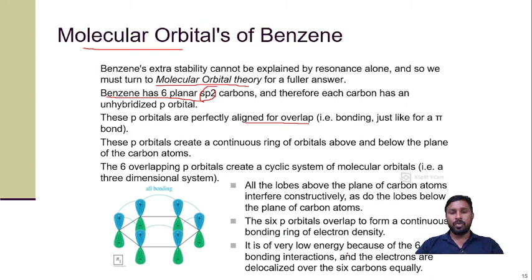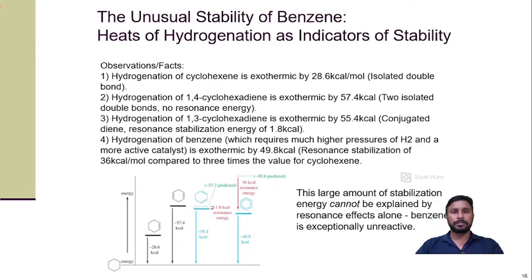It is very low in energy because of the 6 bonding interactions, and the electrons are delocalized over the 6 carbons equally. Because all orbitals are equal, electrons are easily delocalized, and that's why we get the resonating structure. So this is the overview of the molecular orbitals of benzene.